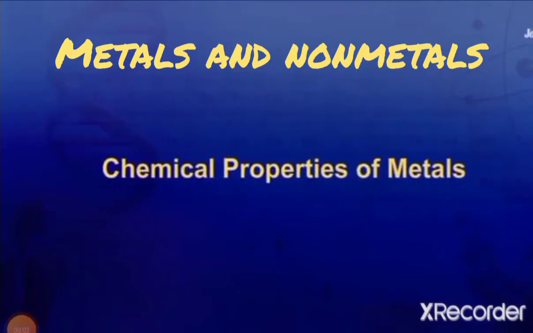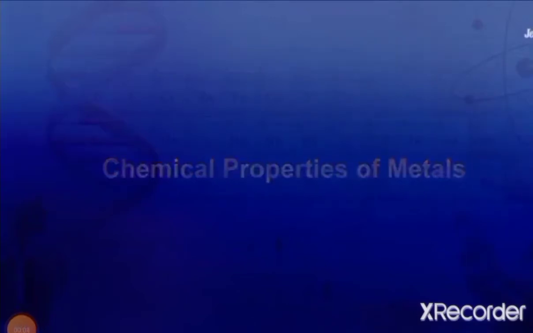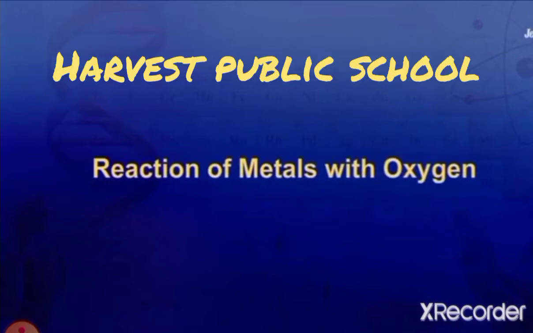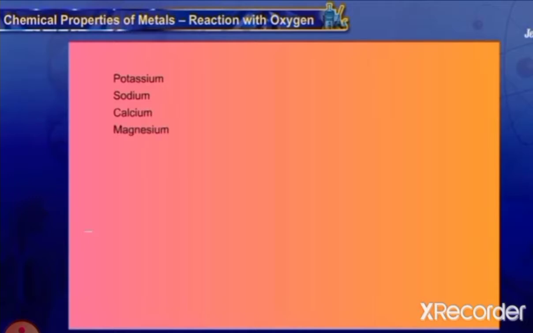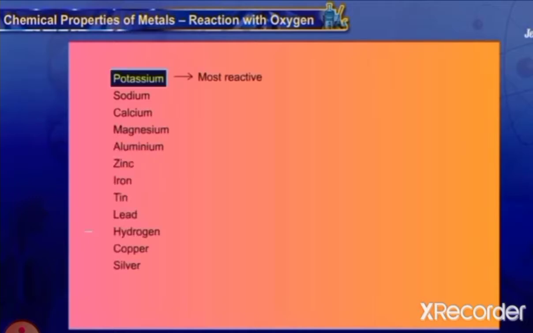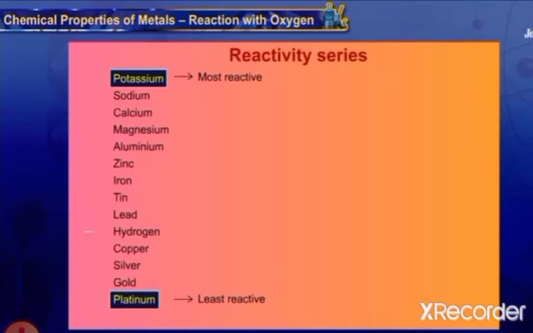Hi children, now let us discuss chemical properties of metals. In that, let us see reaction of metals with oxygen. Metals are arranged in the decreasing order of their reactivity, and such an arrangement of metals in the decreasing order of their reactivity is called the reactivity series. In this reactivity series, the most reactive metals are placed at the top of the series and the least reactive metals are placed at the bottom of the series.